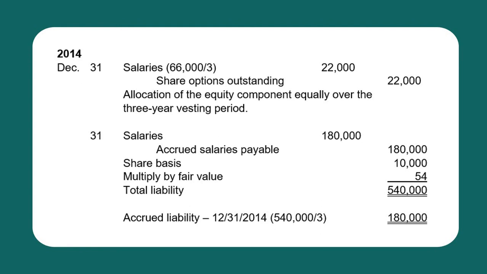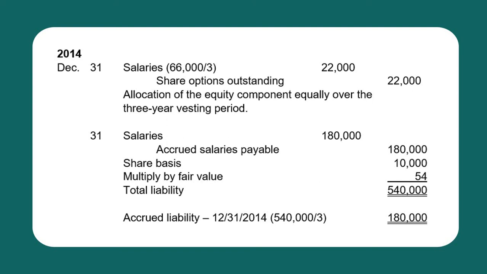For the equity component, the amount to be recognized as compensation is 22,000. That is 66,000, which is the total value of the equity component divided by the 3-year vesting period. So every year, we will recognize 22,000. So entry, debit salaries for 22,000 and credit share options outstanding 22,000.